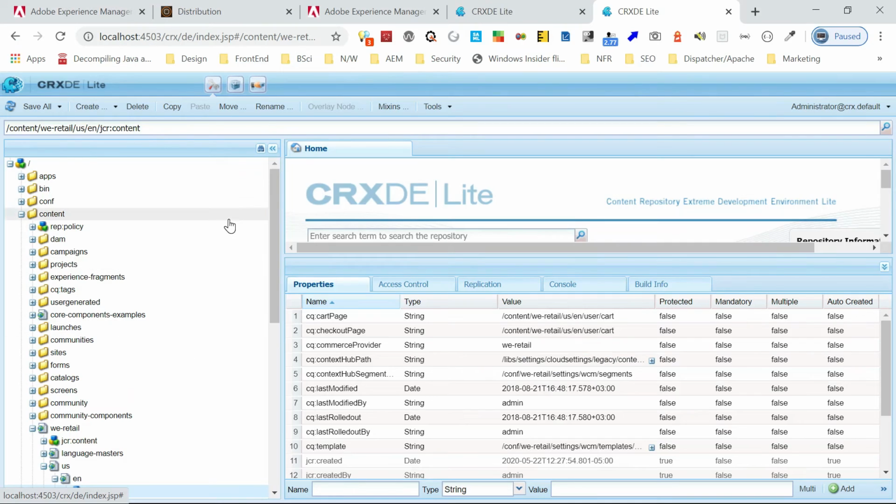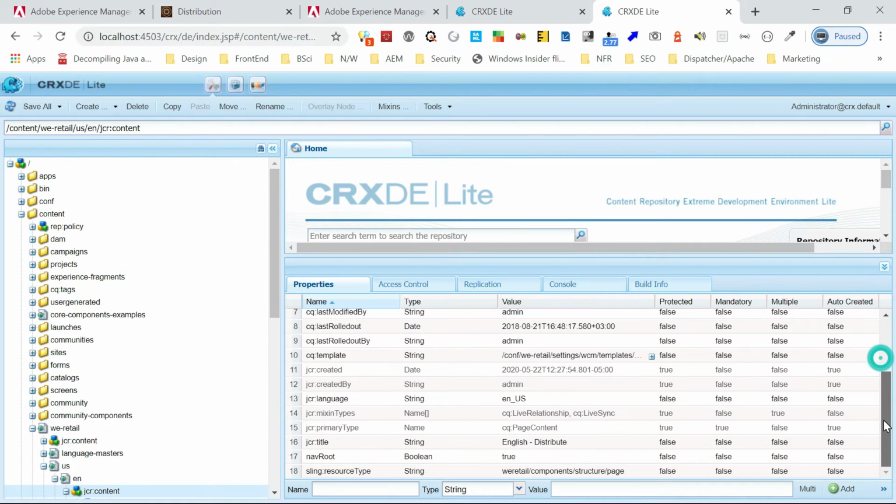Now if I go to publisher and just refresh the JCR content node, if you see English distribute, so this is a publisher. Like this, you can configure whatever change you do, and it will get synced to the publisher. So now let's see triggers, how to do this same thing, because I triggered this through the curl command, through the service. I want to do the same thing through the triggers.